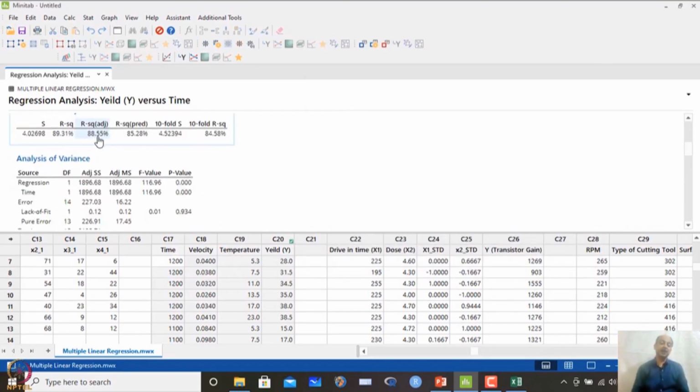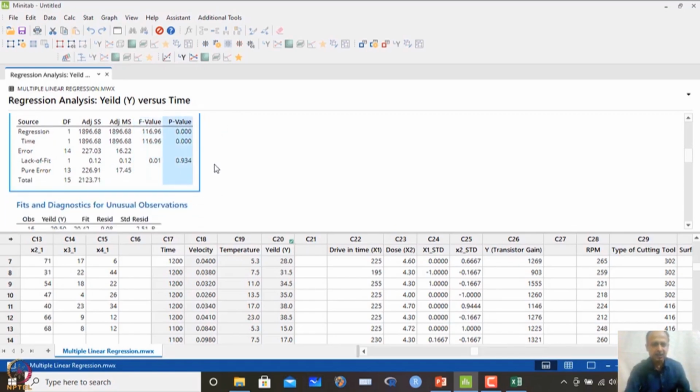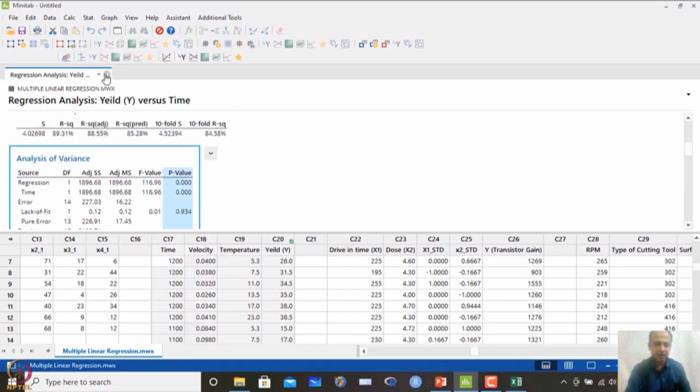So, it depends on your practical sense whether to adopt the variable or to remove the variable which is not significant. That depends on the process engineers or somebody who is knowledgeable about that, whether to retain that one or to eliminate that one. There is no lack of fit as such observed over here. So, this is lack of fit. The linear model seems to be adequate, so we can adopt this one. You have to think from practical aspects.